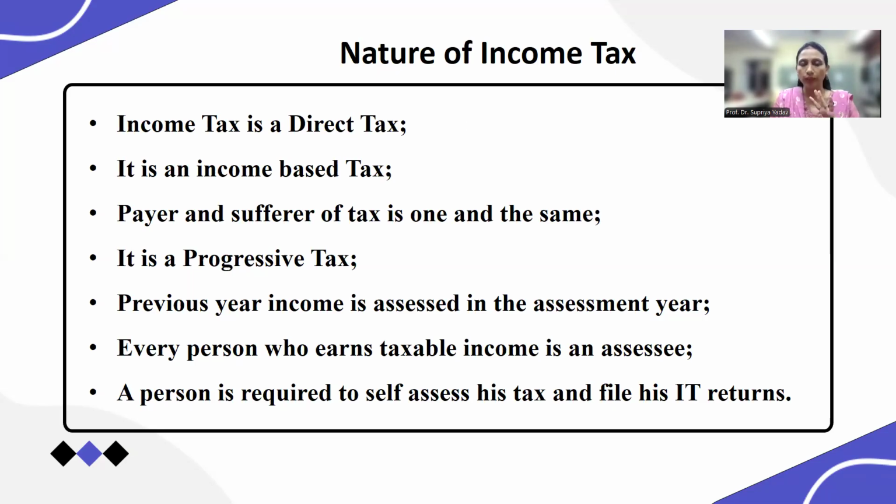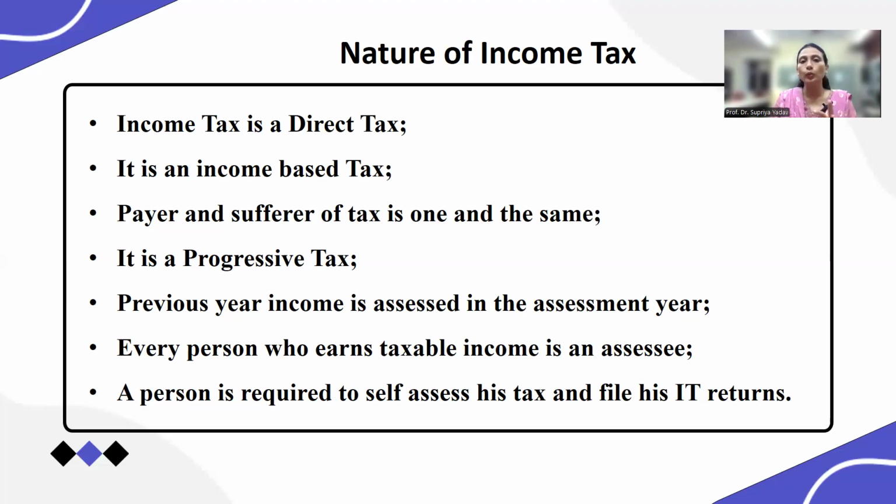Person or an individual. The person under the Income Tax Act has a very broad concept, that we will discuss later on. But first of all, you have to understand that persons means there are many more things like individual, or AOP, BOI. What is this AOP? Association of Persons. BOI, Body of Individuals. Or HUF, Hindu Undivided Family. Or the partnership firm. Or the LLP, Limited Liability Partnership firm. So there are many more things included in persons which we will discuss later on.